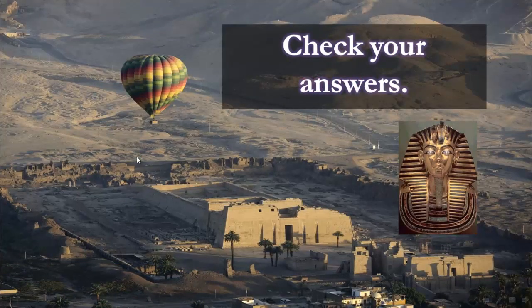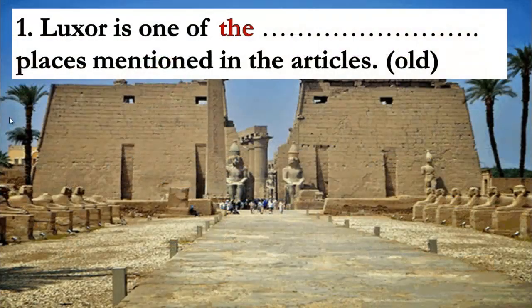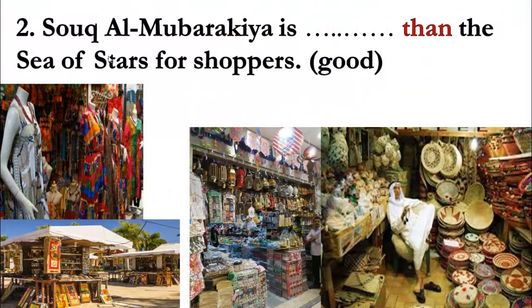Yes, number one. Luxor is one of the oldest places mentioned in the article. Number two, Souq al-Mubarakiyya is what? If you want to make a comparative from this adjective, we can say better.